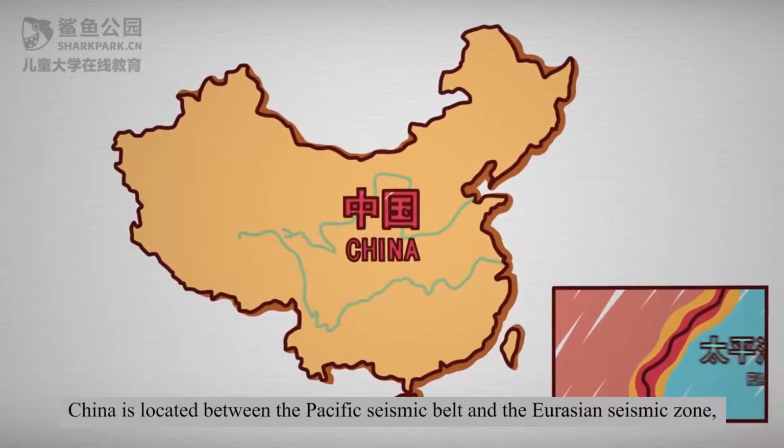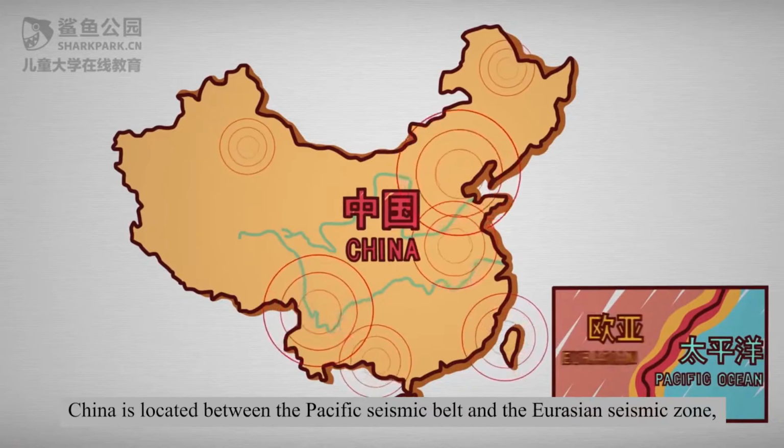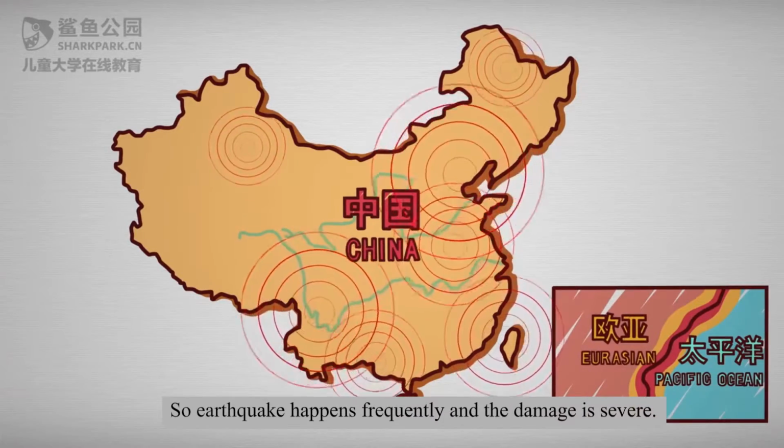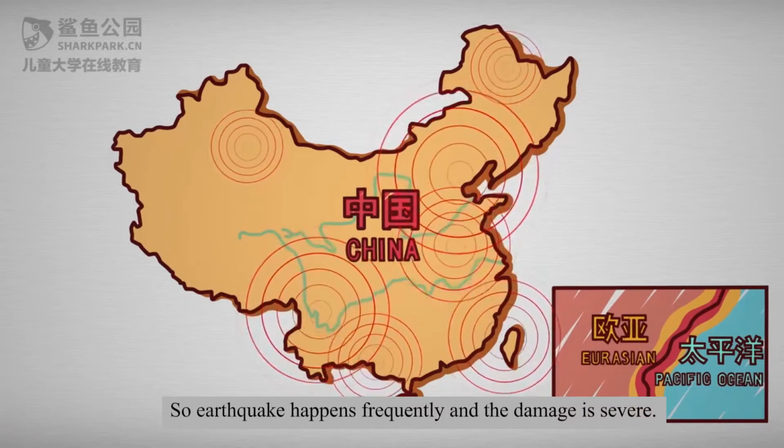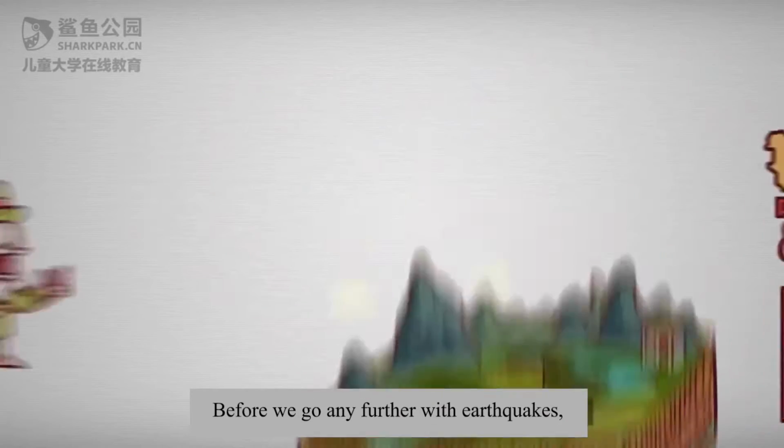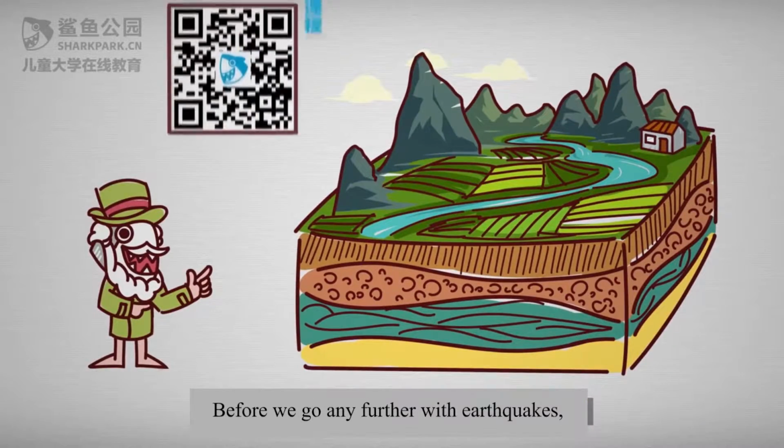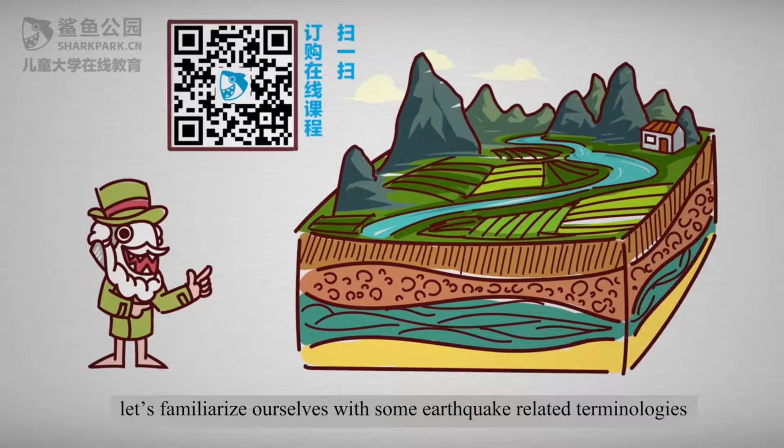China is located between the Pacific seismic belt and the Eurasian seismic zone, so earthquakes happen frequently, and the damage is severe. Before we go any further with earthquakes, let's familiarize ourselves with some earthquake-related terminologies.